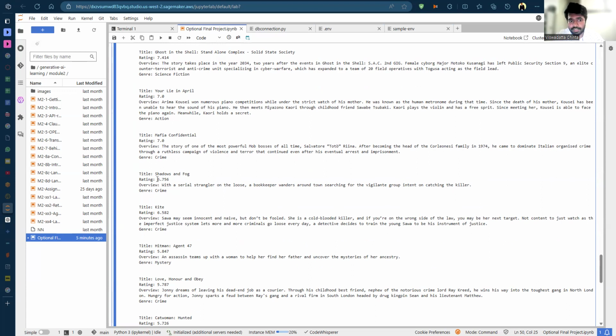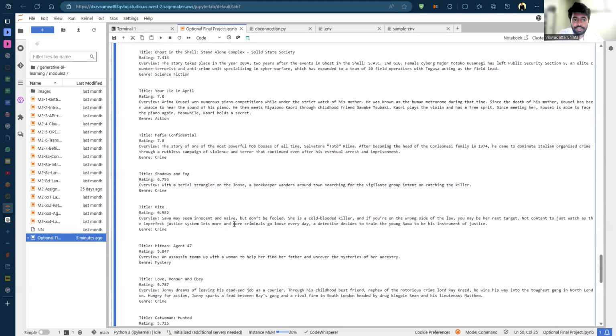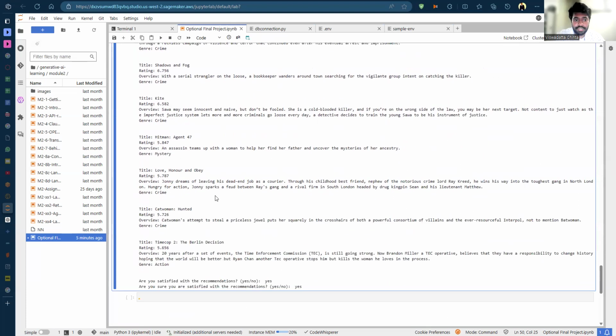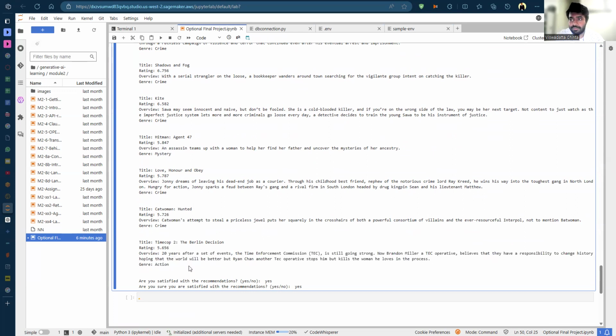Even though the ratings are not that great compared to the one I have watched, it will still give a good recommendation based on the description at least. So that way, even if the rating is bad, but they like the overview, they would probably like to spend an hour or two watching the movie. And finally, these are the two other authentications basically, as in if they really want to stop having recommendations and are they sure about it.